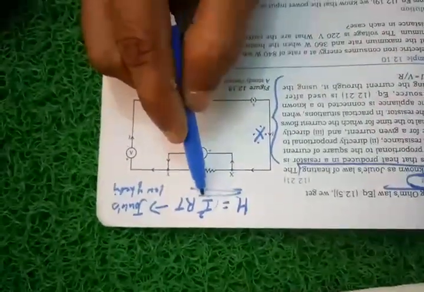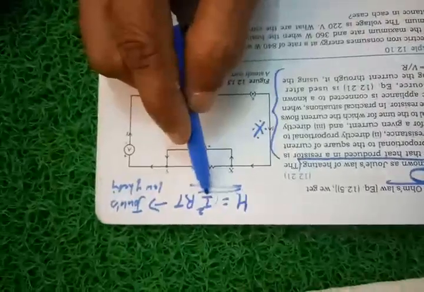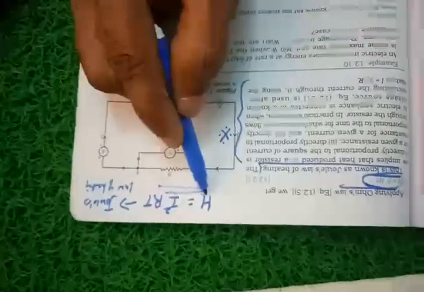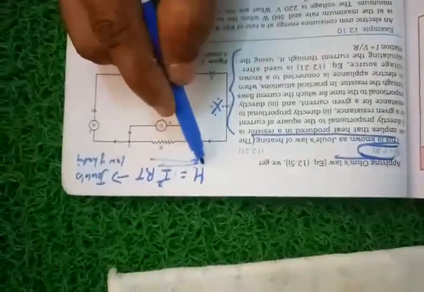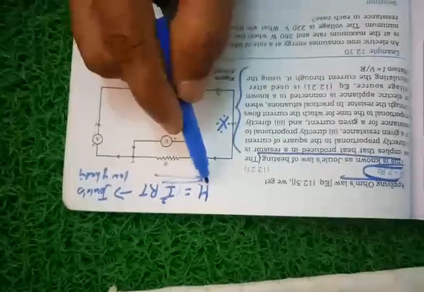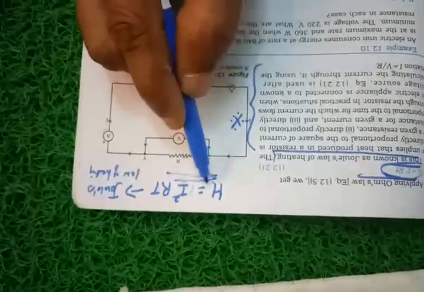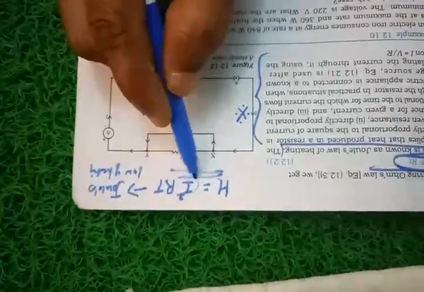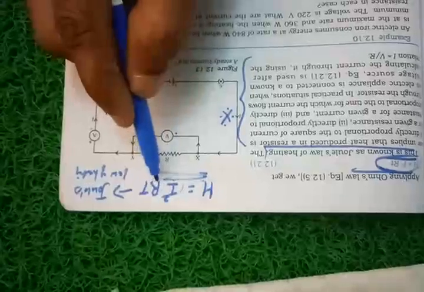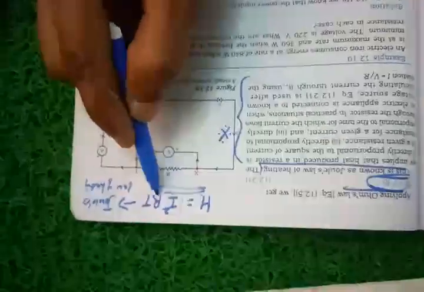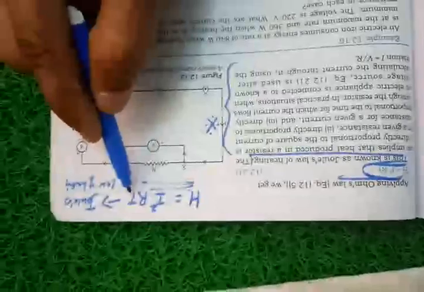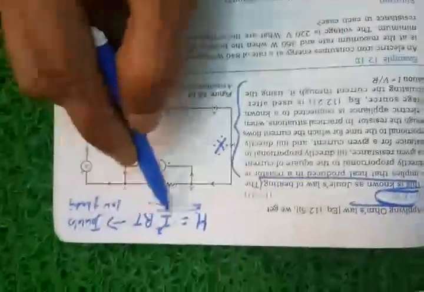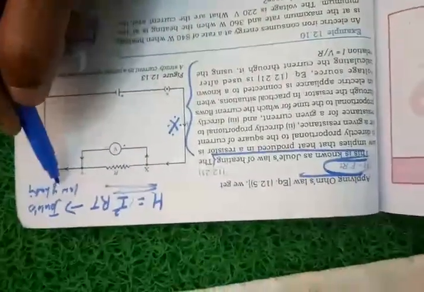Joule's law of heating is the relationship between the flow of current, the resistance, the time taken, and the amount of heat produced. How is it related? The amount of heat produced in a resistor is directly proportional to the square of the electric current in a conductor, directly proportional to the resistance of the conductor, and directly proportional to the time for which the current flows in the conductor. So easily you can go for this answer. It is not at all difficult.